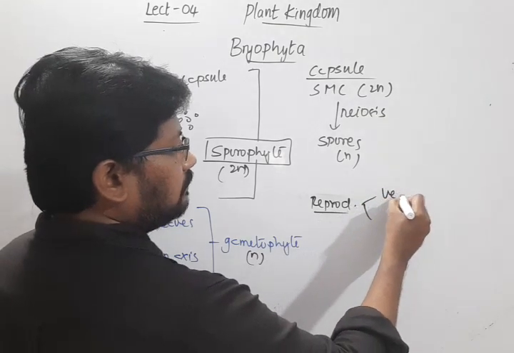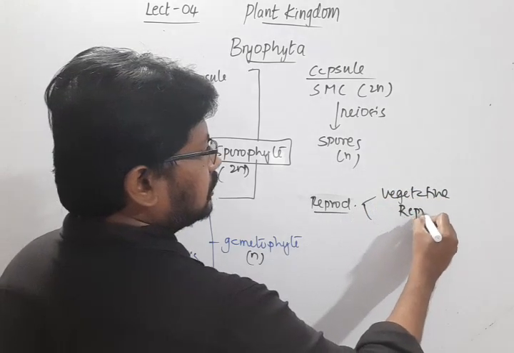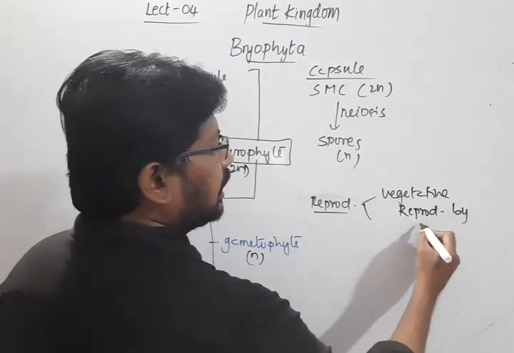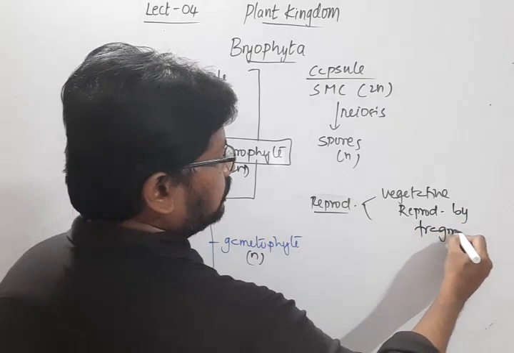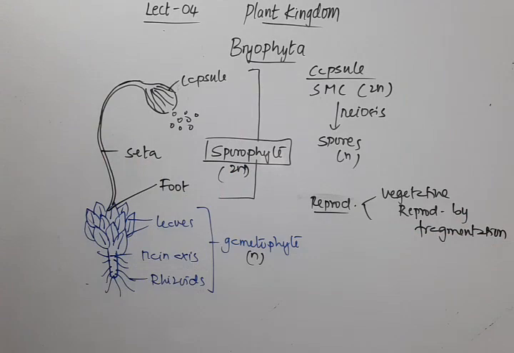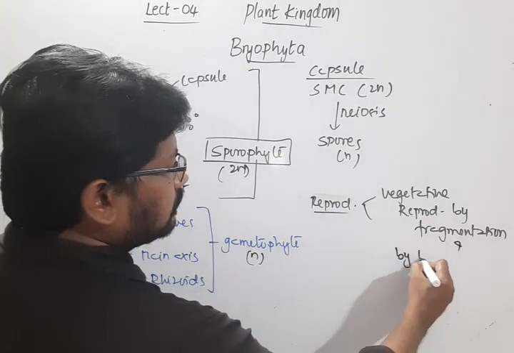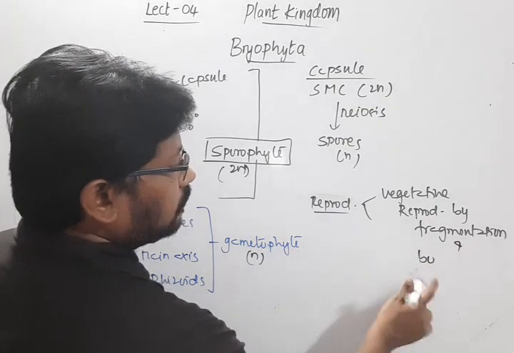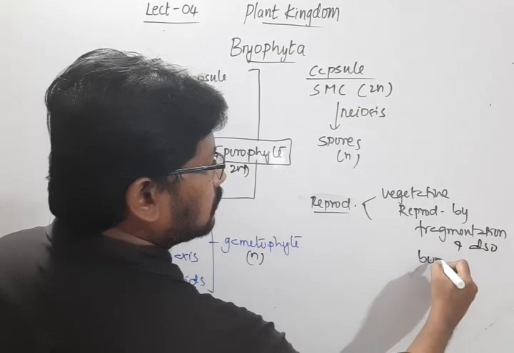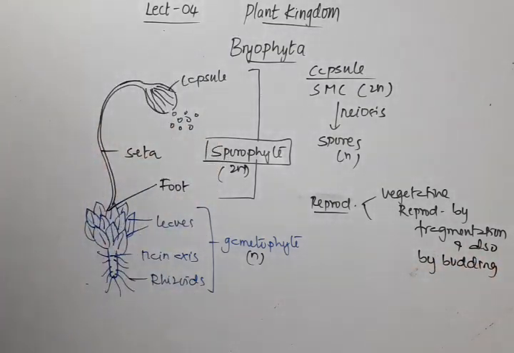The vegetative reproduction will be by fragmentation, and also by budding. So by both methods we see the vegetative mode of reproduction.